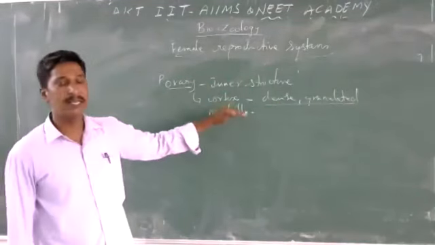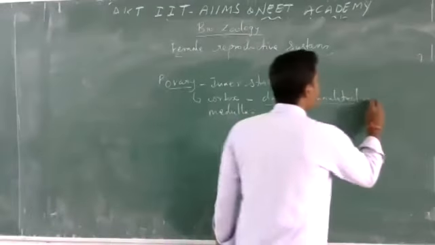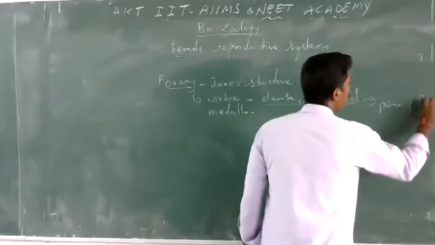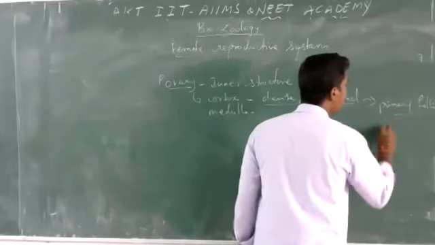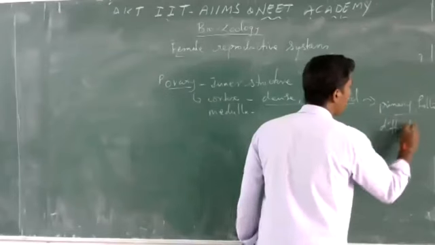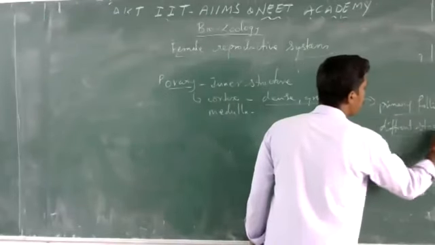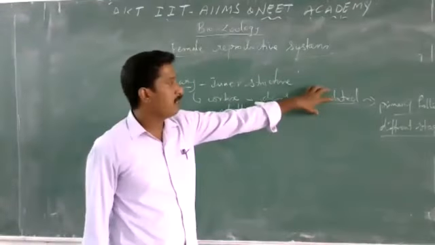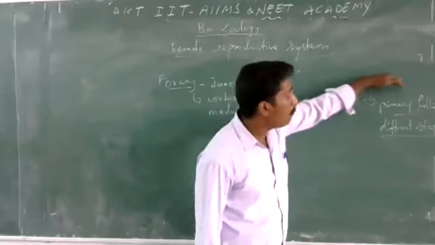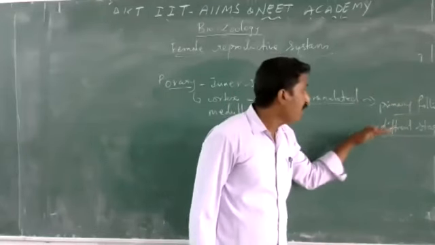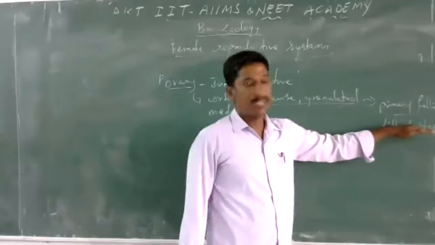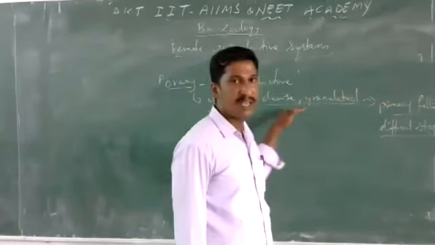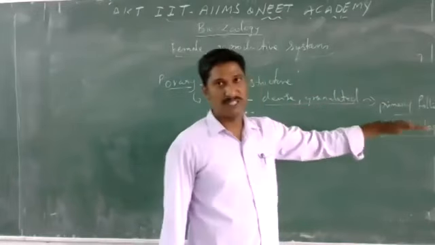The cortex region consists of many primary follicles in different stages. The cortex region is a dense granulated portion because it consists of many primary follicles in different stages of development. Not all the primary follicles are in the same stage.